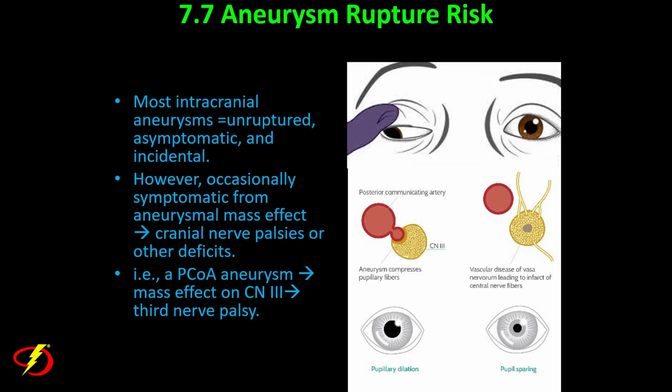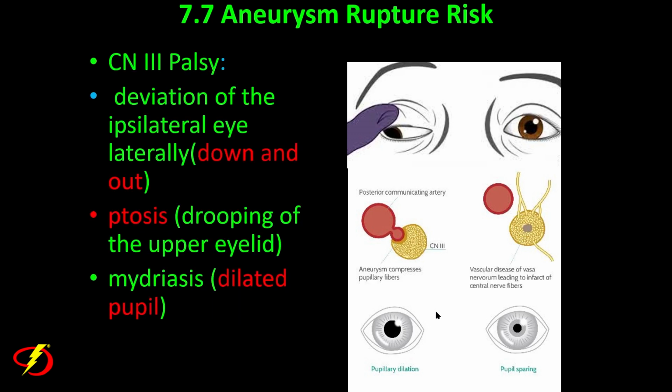So we're going to go ahead with our conclusion and our discussion of brain aneurysms. Most brain aneurysms, fortunately, are unruptured, asymptomatic, and found incidentally. However, occasionally, symptoms can result from non-ruptured aneurysms due to their mass effect on adjacent cranial nerves or other brain structures. For example, last time we talked about a posterior communicating artery aneurysm exerting mass effect on the third cranial nerve. When that happens, the outer fibers are involved.